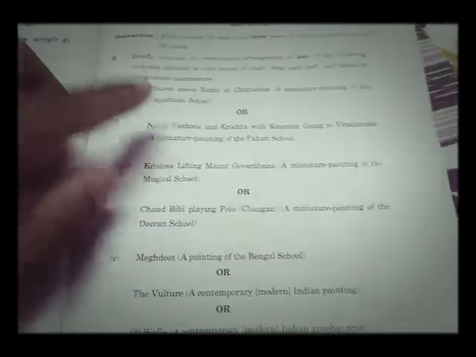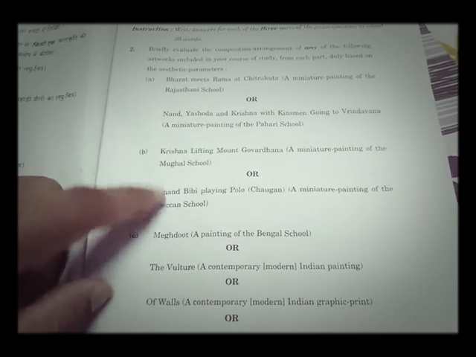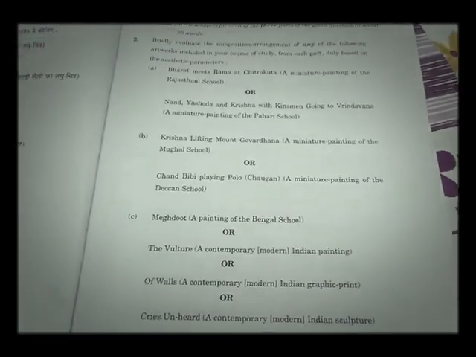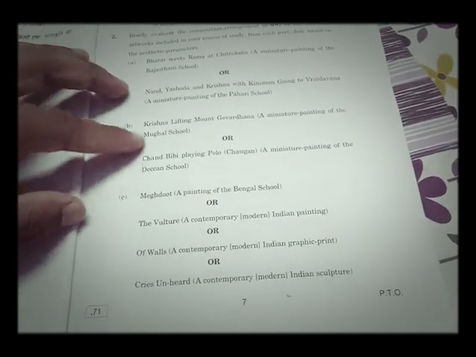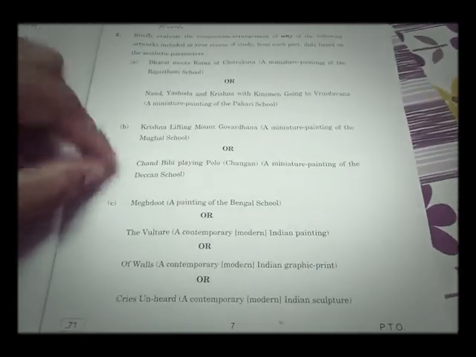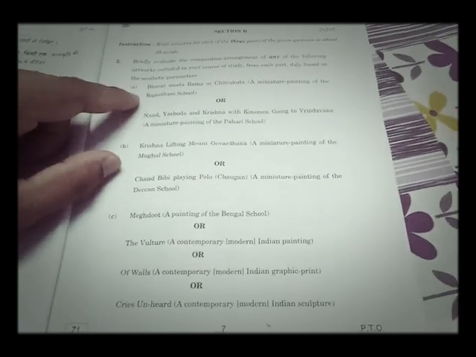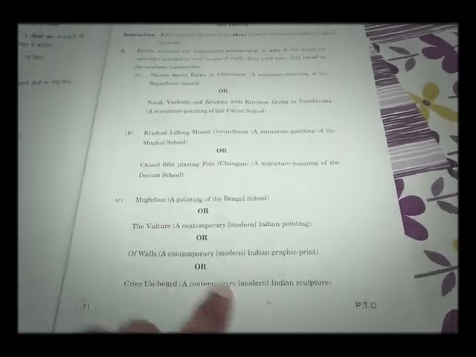So see A, B and C. In A there are 2 options, in B there are 2 options, in C there are 4 options. So you have to answer any one of these two, any one of these two, any one of these 4. So total 3 question explanations you have to write down. They have asked you regarding the miniature painting and modern contemporary painting.